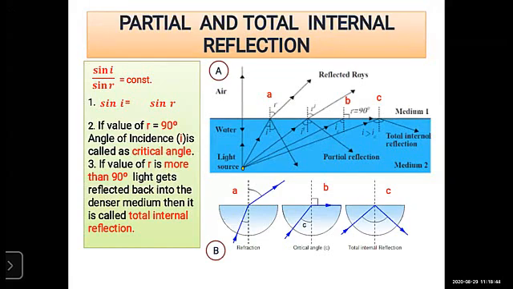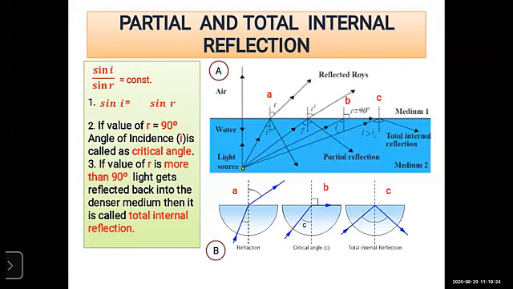Now, here also we have an example, that is, two mediums. First is air, that is your rare medium, and the second one is denser medium, that is your water. Okay. Now students, we know Snell's law, that is sin i to sin r is equal to a constant, which always remains constant. Now take the denominator to the constant side. So what will happen next? Sin i is equal to sin r, right?